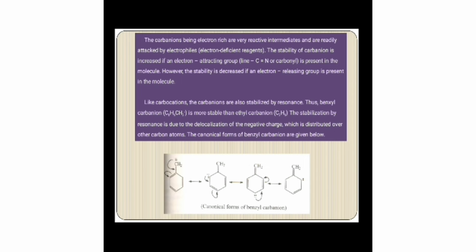Now let us see about the stability of a carbanion. As I already told, the carbanion is an electron rich species and it is an intermediate. It is very reactive, and these carbanions are attacked by electrophiles. We know that electrophiles are electron deficient reagents. So the carbanion, being an electron rich compound, is attacked by electrophiles.